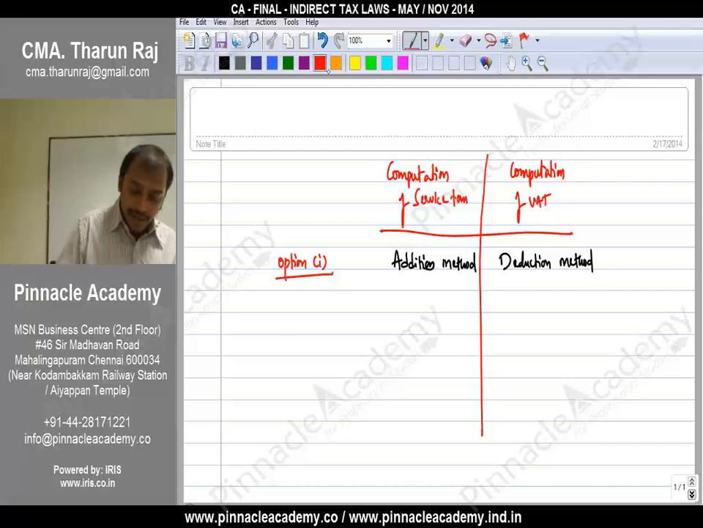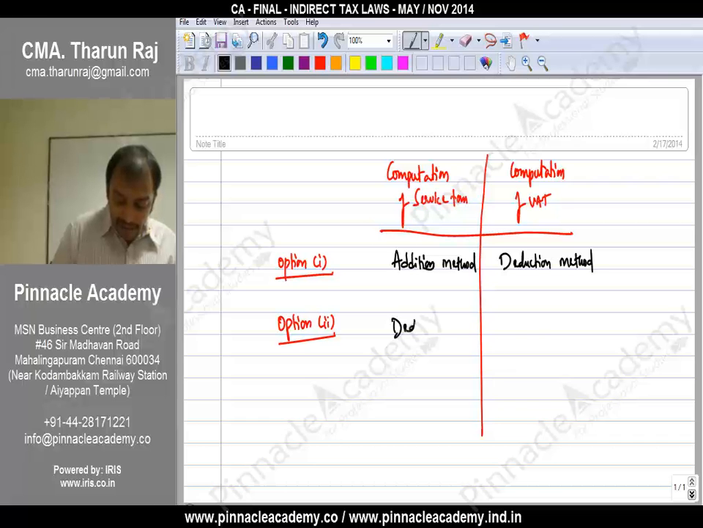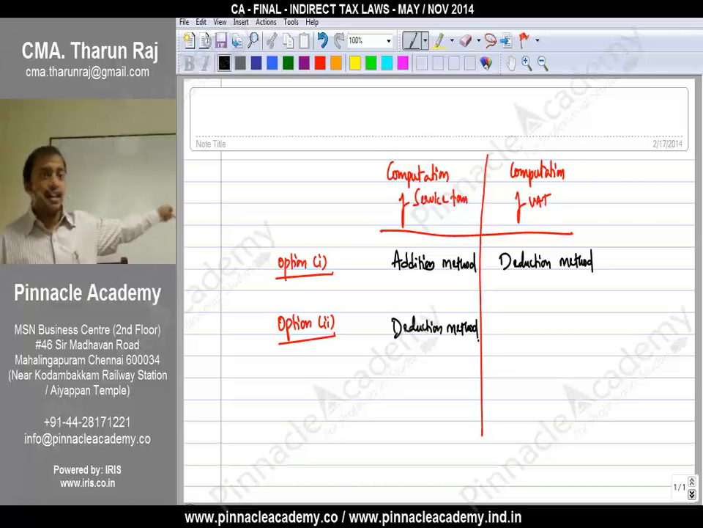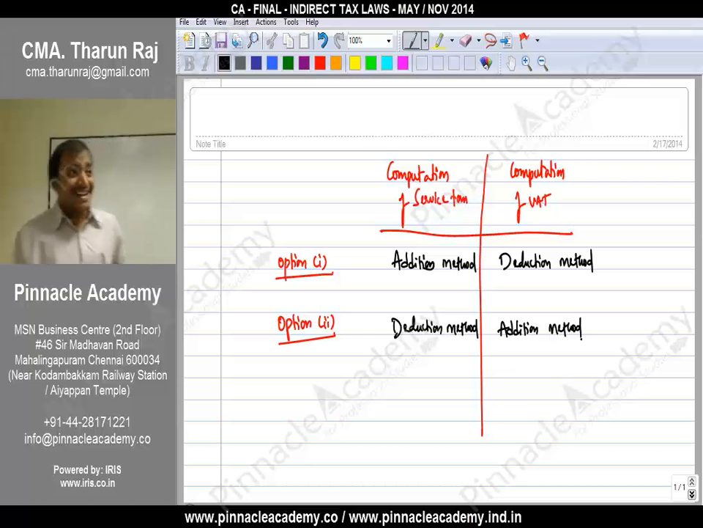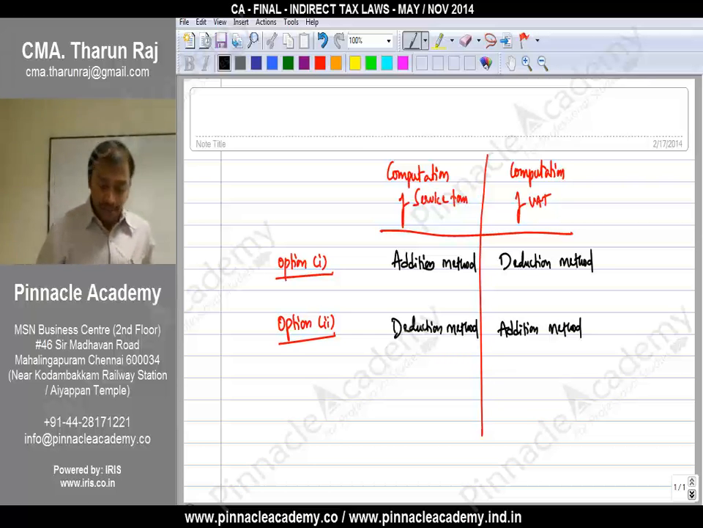Whereas second option, option 2, here you can follow deduction method, but to follow deduction method here you need the value of goods. So how will you get value of goods? That you have to do, that is addition method here. Both places deduction method, not possible.